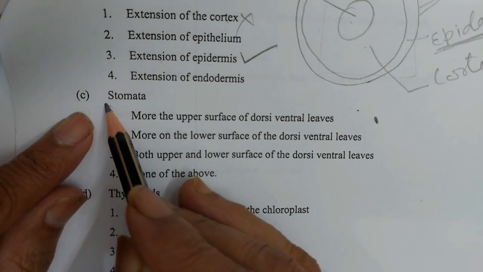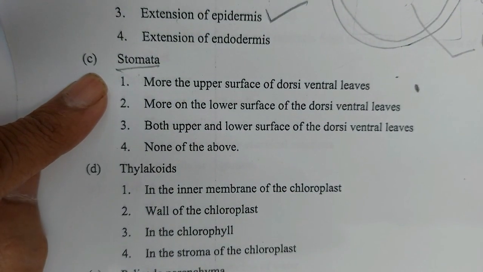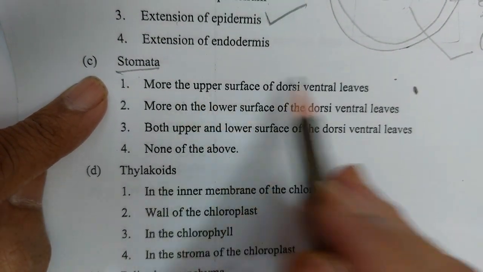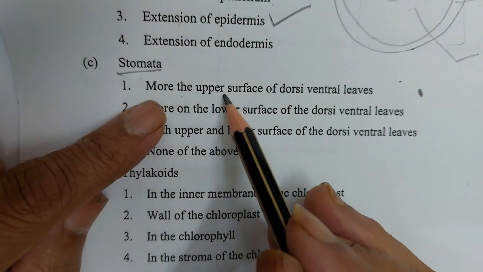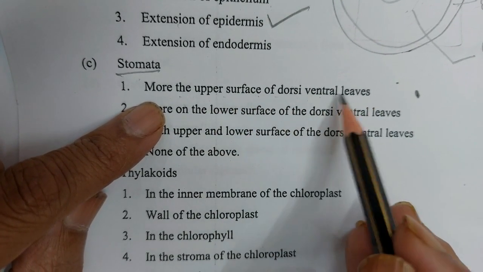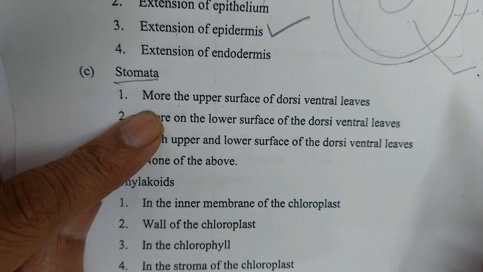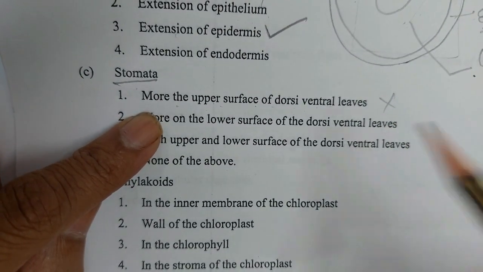C. The stomata. Stomata are found in the plant leaf, more on the upper surface of a dorsiventral leaf? More stomata are not found on the upper surface, so the option is wrong.